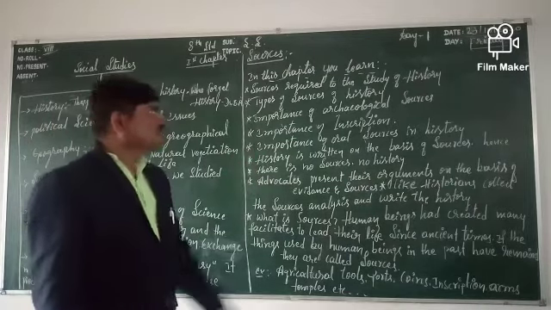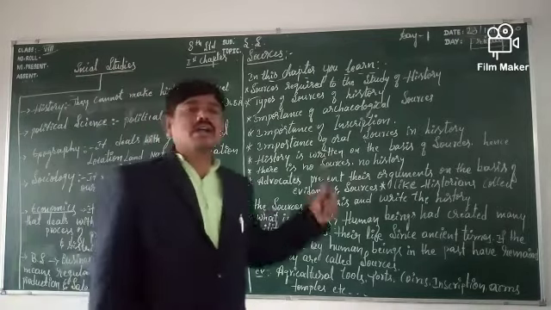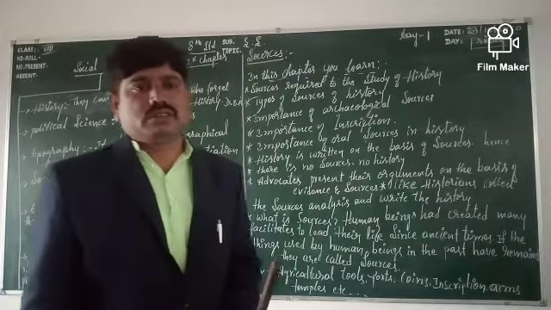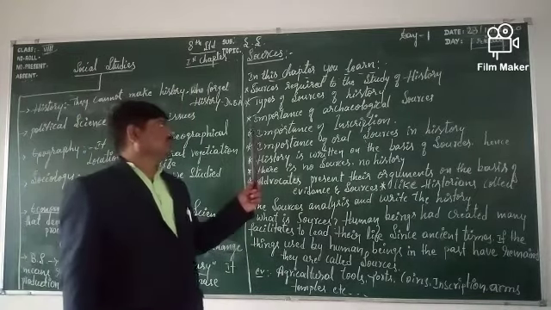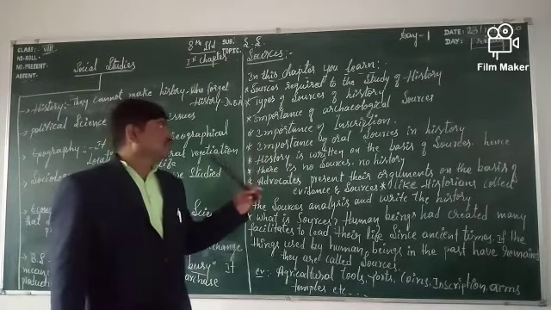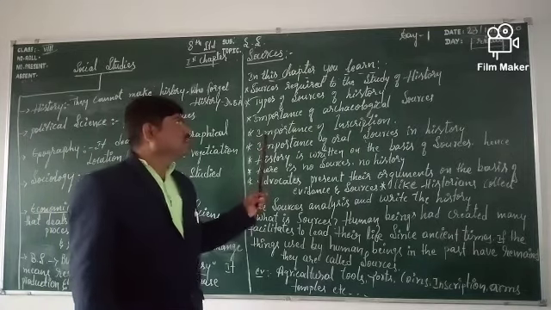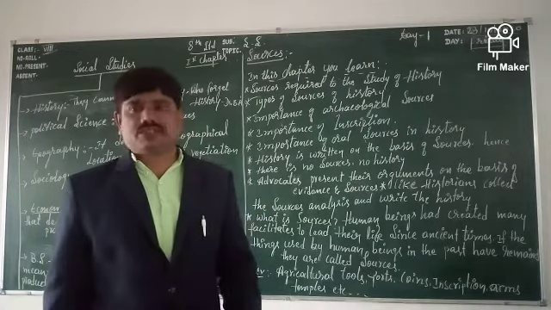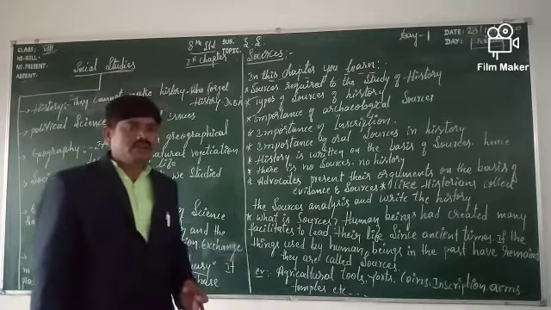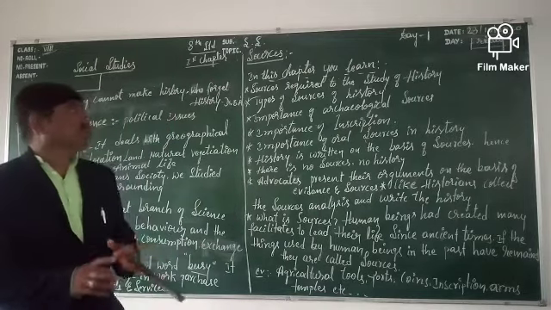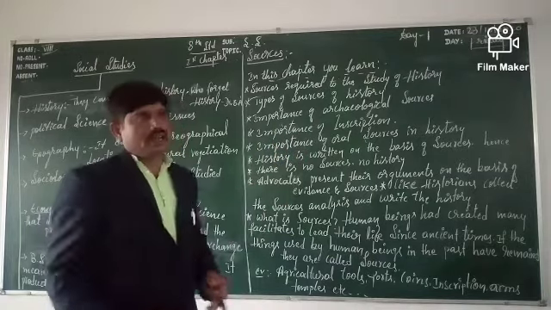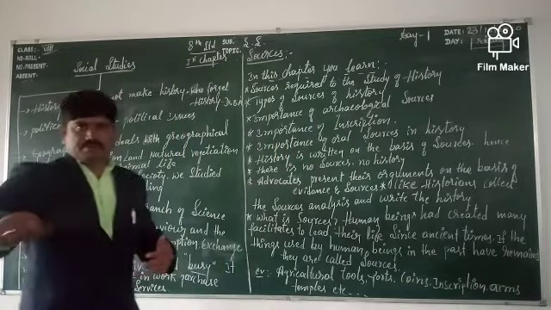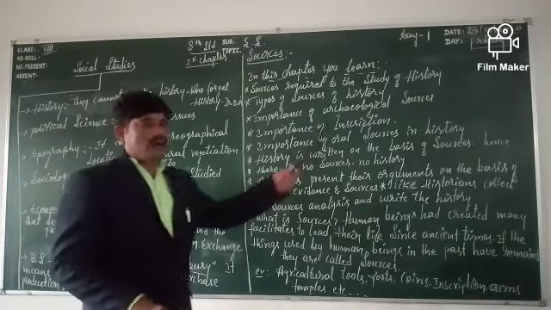The third one is the importance of archaeological sources, and the next point is the importance of inscriptions. Dear students, what inscriptions and archaeological sources are, you will know from the upcoming classes.